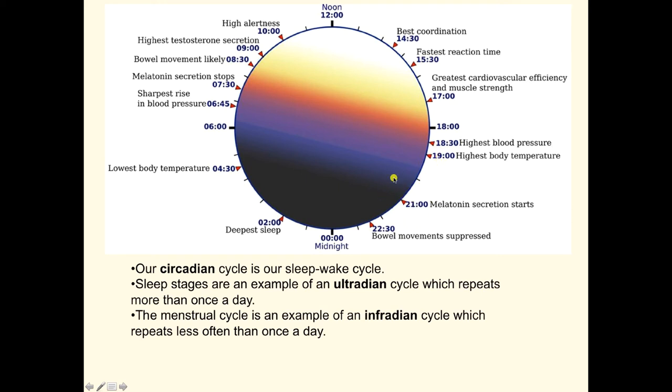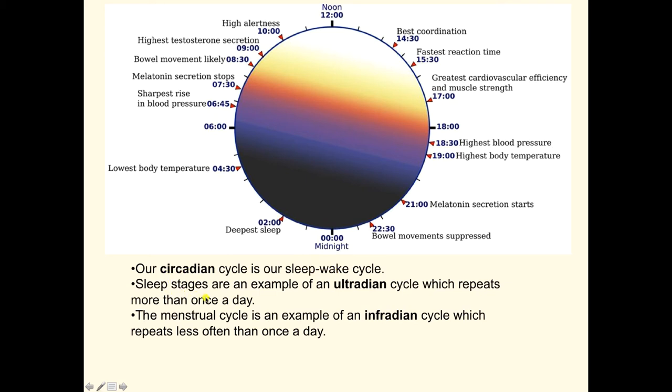Melatonin secretion is going to start right here at 9 p.m. As the night wears on, we're going to start getting sleepy, of course. Our physiological processes are going to start being suppressed, allowing us to sleep. And so that's an example of the circadian cycle. Our circadian cycle, again, is just our sleep-wake cycle.